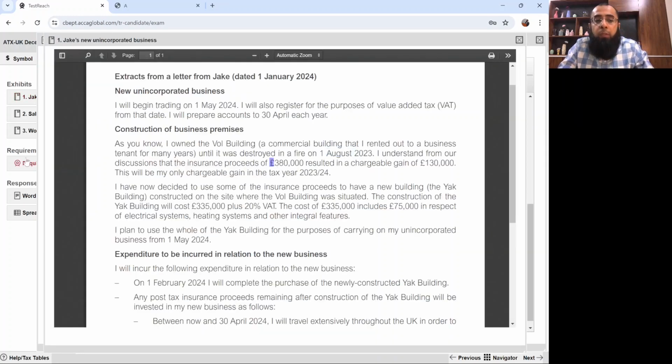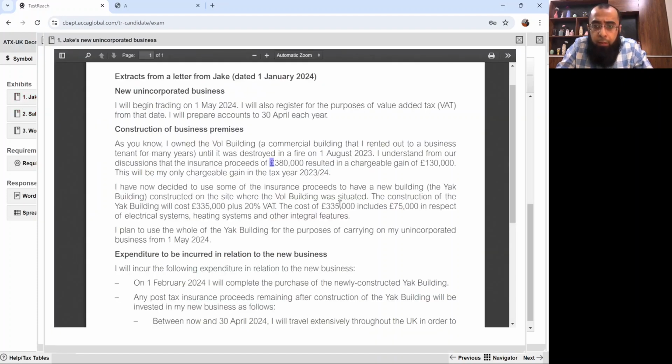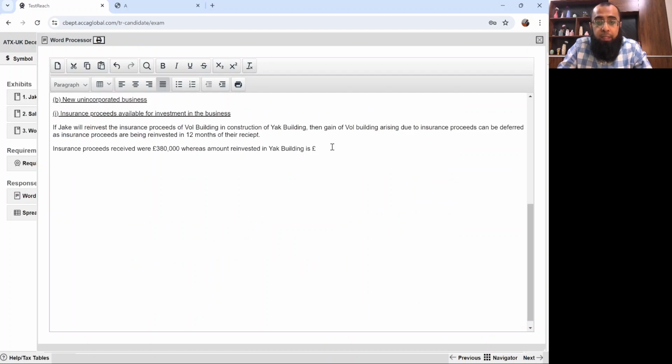I'm copying the pound sign by Control C, and here I will paste it anywhere I want by pressing Control V. Insurance proceeds received were 380,000, whereas the amount reinvested in the yak building is how much? It is 335,000, and we have to ignore VAT in this part. It was clearly stated in the question. It is 335,000.